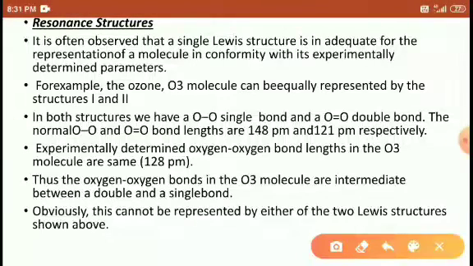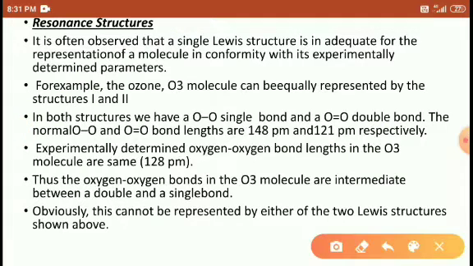For example, we are using ozone here. Ozone molecules can be equally represented by structure 1 and 2. I will show you which one is 1 and 2. In both structures, there is an oxygen single bond and an oxygen double bond. The oxygen single and double bond lengths are 148 and 128 picometer respectively.